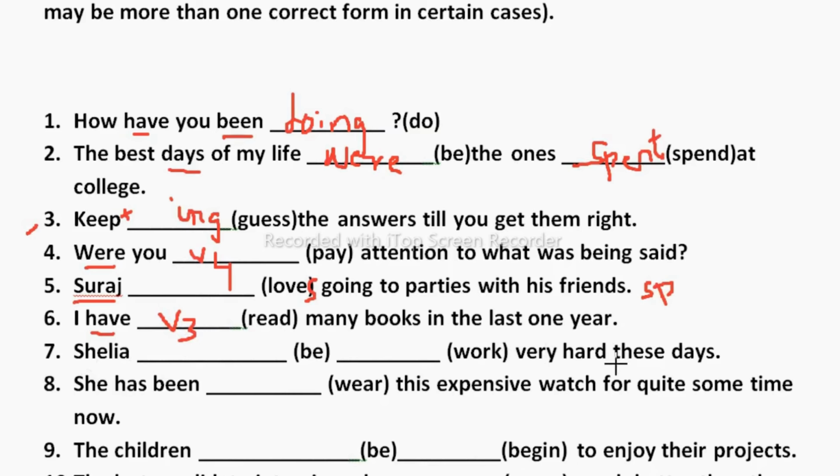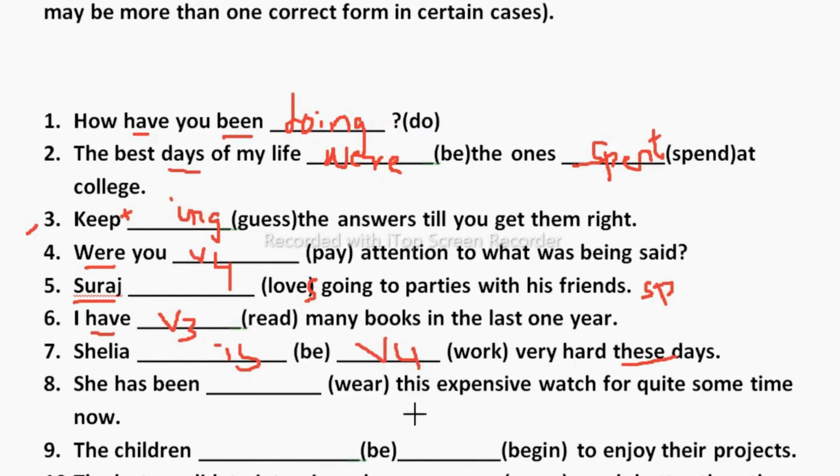dash work very hard these days. Now we are talking about these days, which means present. Because Shelia is singular, is is there, and because we are talking about the present, the ing form V4 we need to take here. Shelia is working very hard these days, so again we need to take V4 here, that is working. Now let's move to the next one.